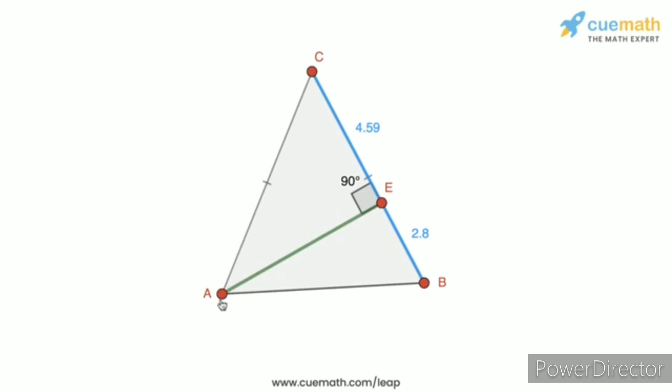So what this basically means is that the altitude drawn from A, which is AE, is not the median drawn from A. And that's because E is not the midpoint of BC. So in this particular situation, the altitude and the median from A will be different.